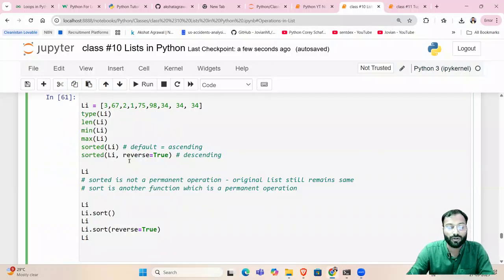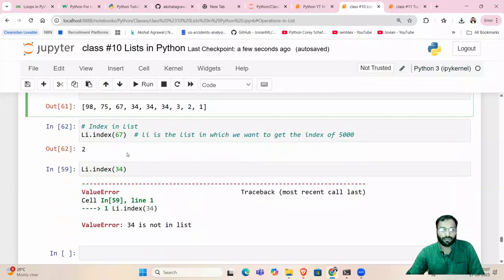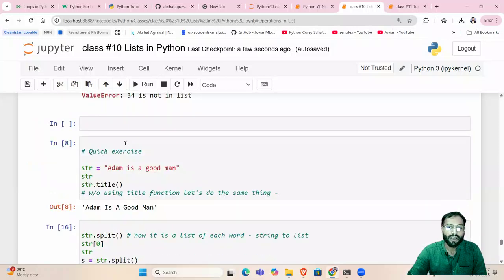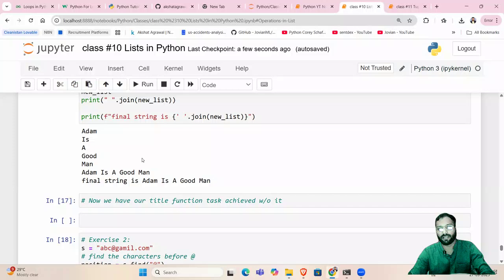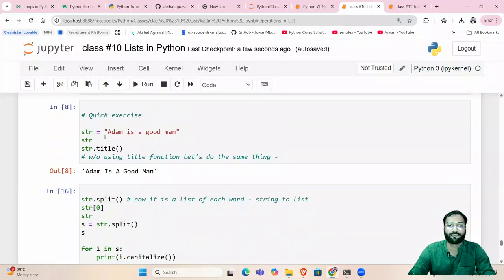Similarly, if you want to sort the string list in descending order, reverse equal to True will be another parameter inside the sorted function, right? So to get the index of any item in the list, we can just say li.index and in the bracket we will have the item. So these are some of the functions applied to a list. And after that, here we have some quick exercises.